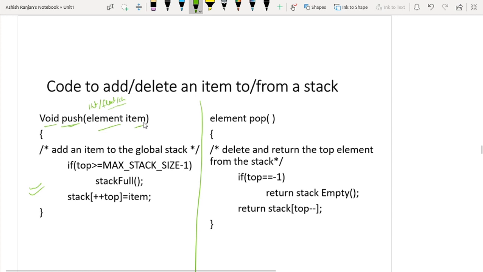So while inserting the element, I have to check if top is greater than or equal to max size minus 1. Here, in the case of the C function, I am assuming max stack size minus 1, because max stack size is the maximum size of the stack. So max stack size minus 1 indicates the last index of the array. So if this condition is true, we have to execute the stack full condition.